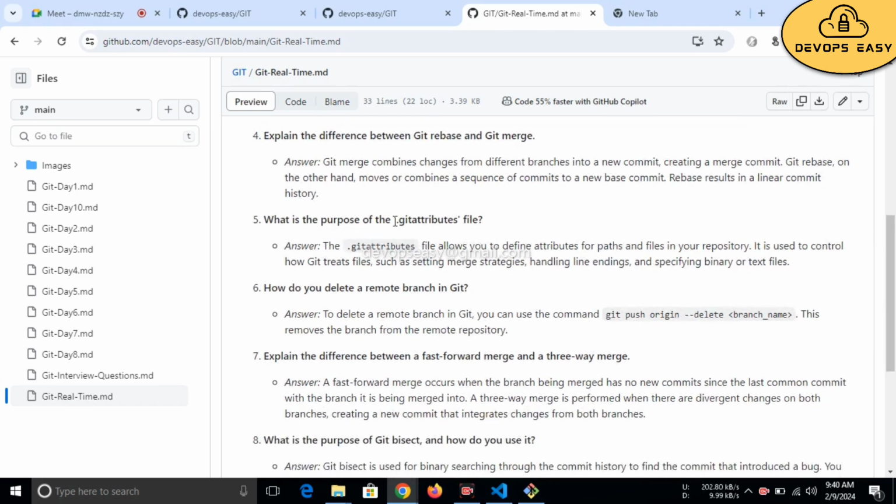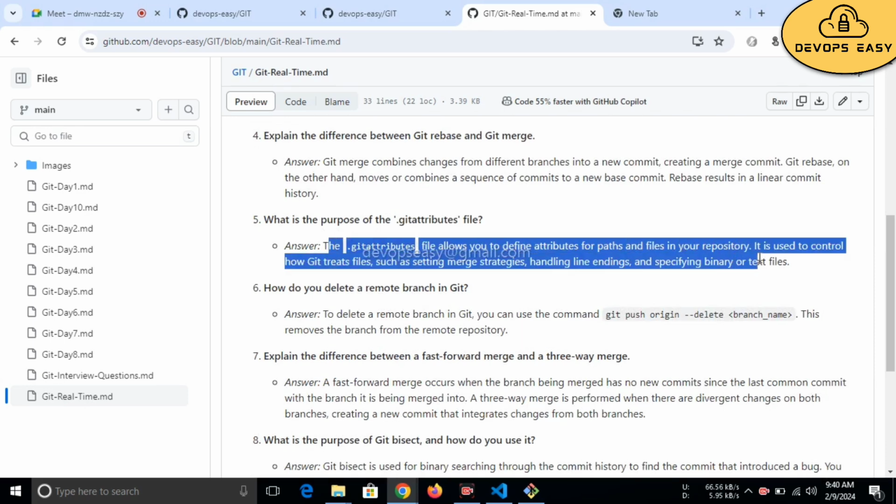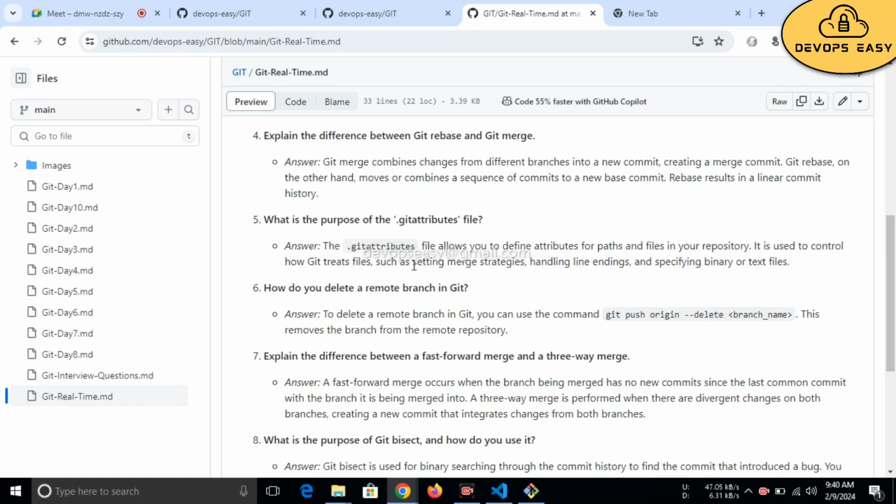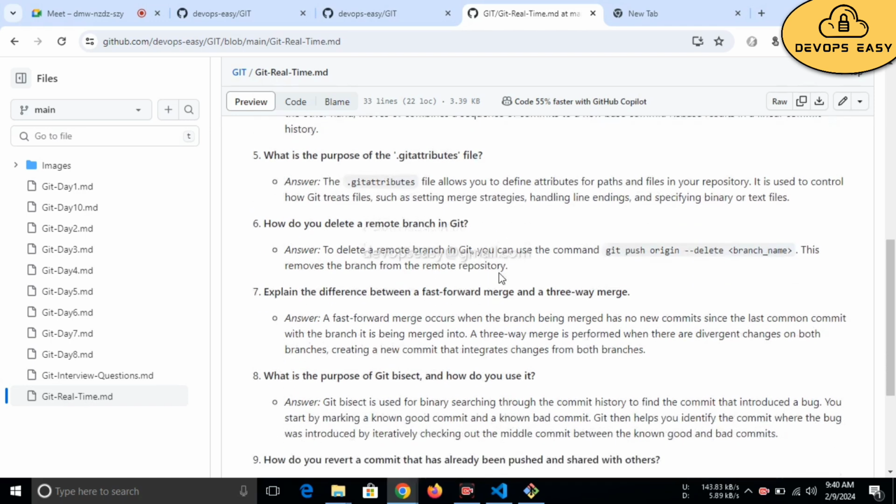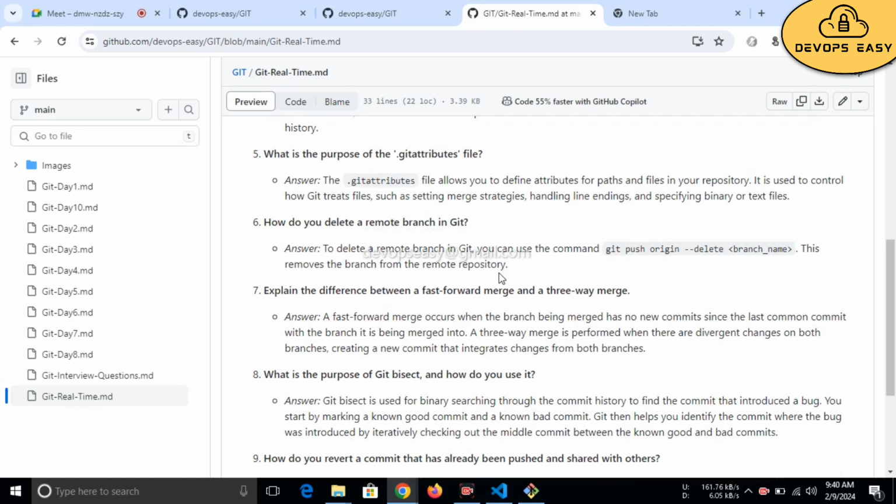What is the purpose of the gitattributes file? The gitattributes file allows you to define attributes for paths and lines in your repository. It is used to control how Git handles files, such as setting merge strategies, handling line endings, and specifying binary or text files.